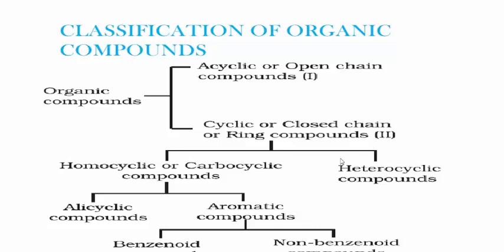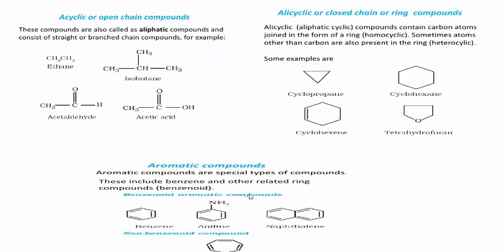Next, very important, heterocyclic compounds. Students, remember, these are the compounds in which one of the carbon atoms is replaced by other atoms like nitrogen, sulfur, oxygen, etc. What are heterocyclic compounds? These are the compounds in which one of the carbon atoms is replaced by other atoms like nitrogen, sulfur, oxygen. Okay, some examples, see here.